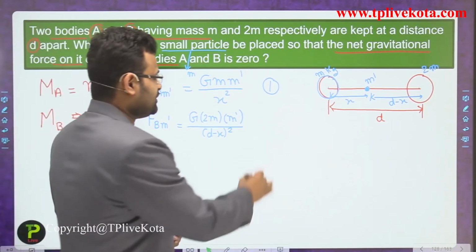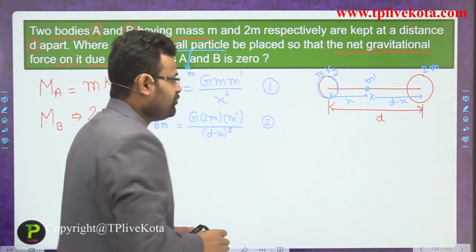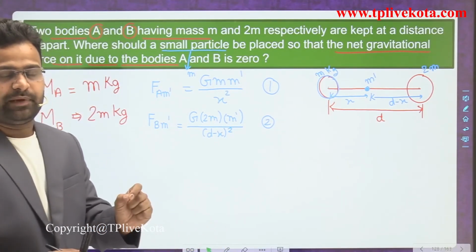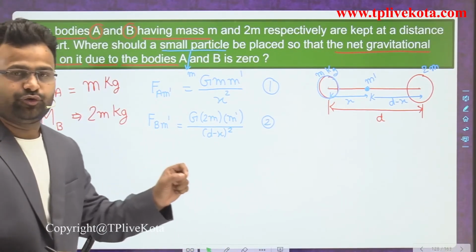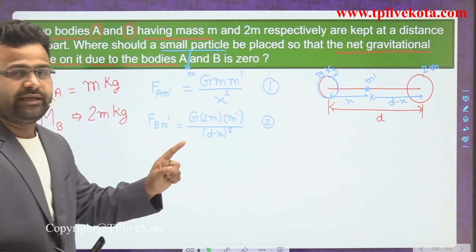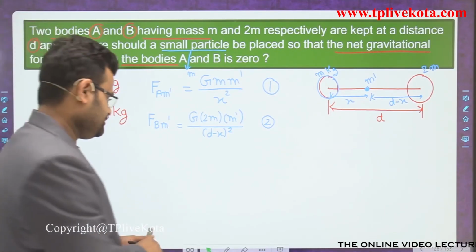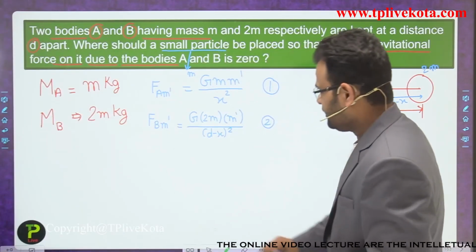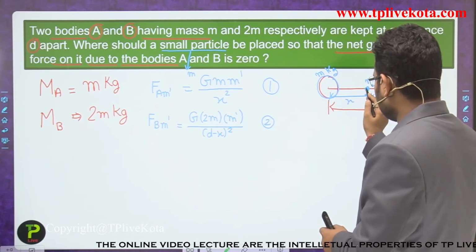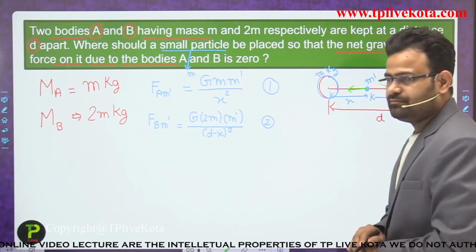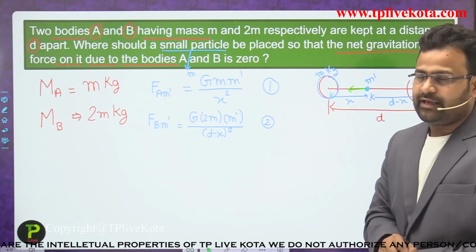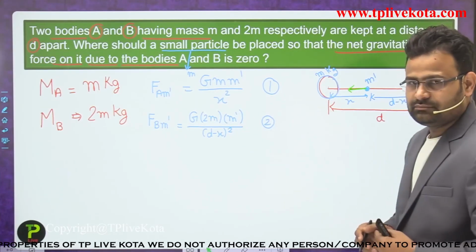So the question says, if you want the force applied due to body A and due to body B on that particle to be equal to 0, what is happening in this case? That body attracts in that direction. So the direction of A to m dash is the left hand side.